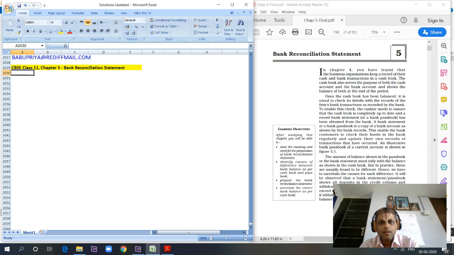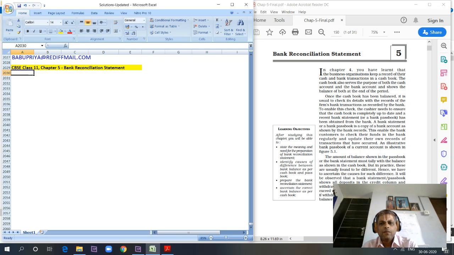While we will cover both the state board and central board syllabus for the students' knowledge, in today's chapter we will go through the bank reconciliation statement from Class 11, Chapter 5, CBSE syllabus.